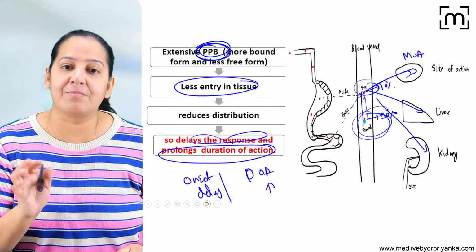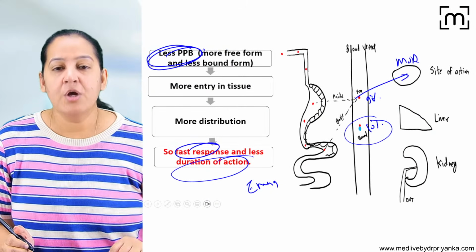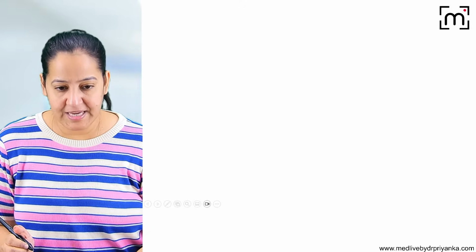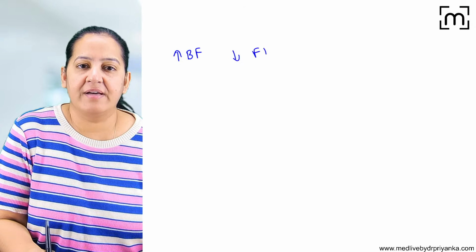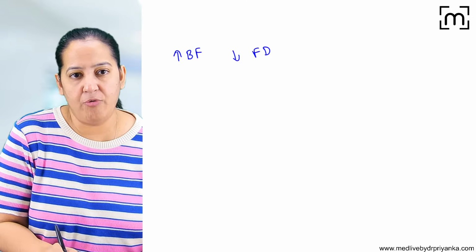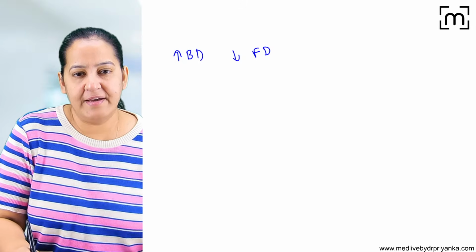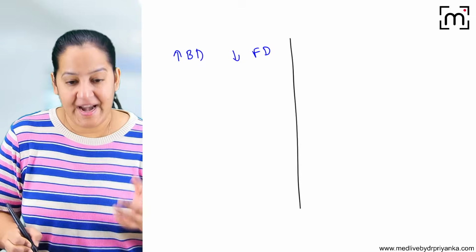So it depends on the plasma protein binding. You tell me, what is the meaning? What's the meaning of both of them? You got it? Say yes or say no. Drugs which have a high bound form and low free form, the free drug is less and the bound drug is more. What will be the consequence here? You tell me what will be the consequence here, and tell me the reverse.